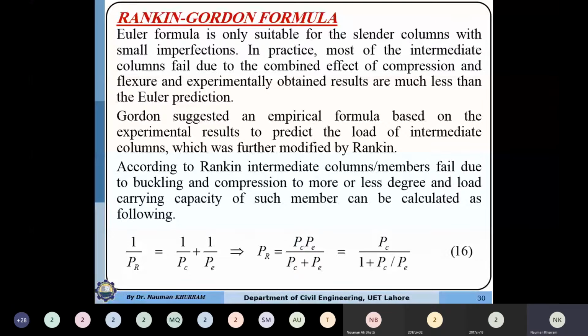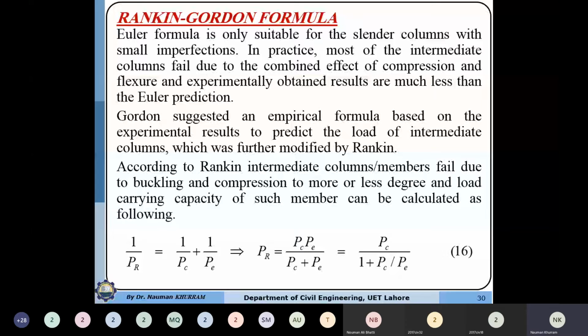This means that if we have a long column which is an ideal column, where the load is perfectly concentric and there is no initial imperfection, the critical load may be equal to 100 kilonewton. But if that column has some imperfection, these imperfections will reduce its capacity.